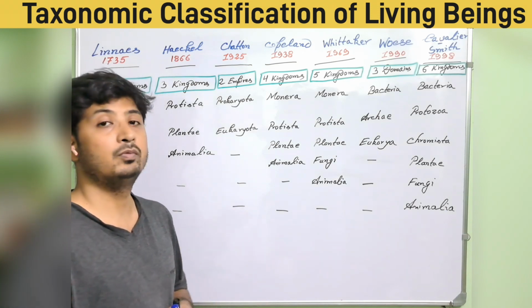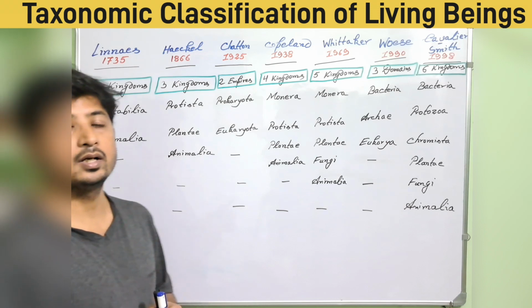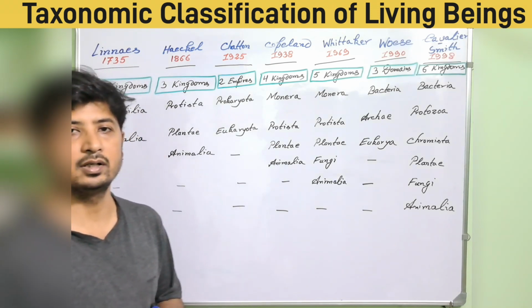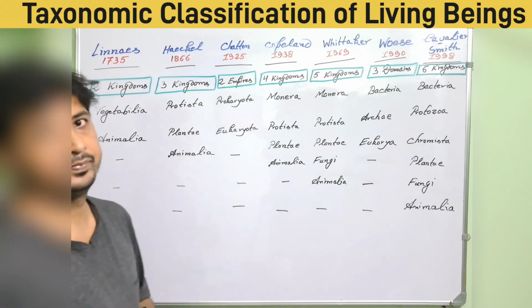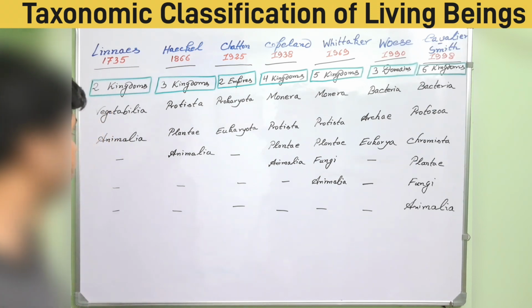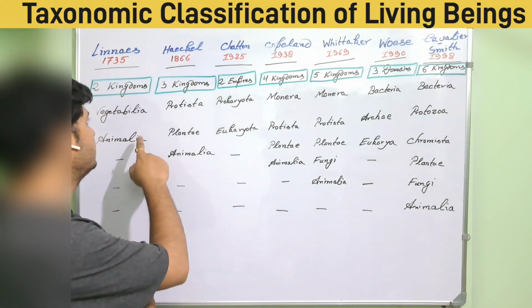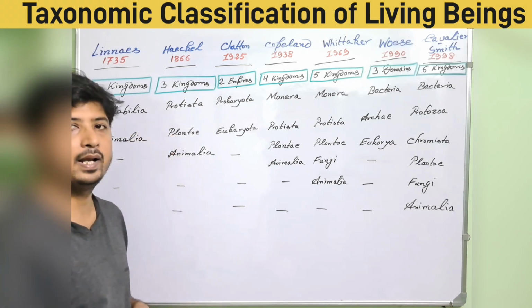But later on, with the development of science, Haeckel found that there are other organisms which need to be identified and classified. So he developed a three kingdom system in 1866 where Protista was included, along with Vegetabilia and Animalia, where the Vegetabilia name has been modified to Plantae.